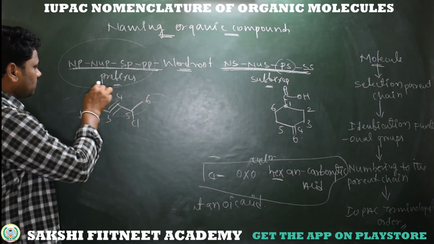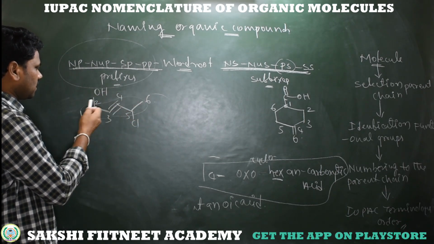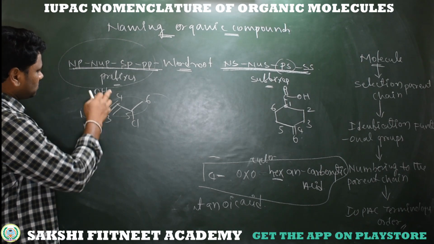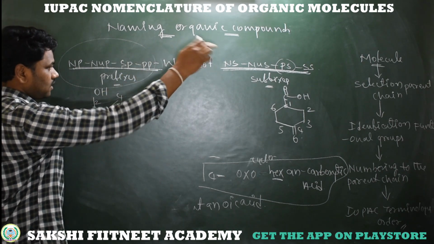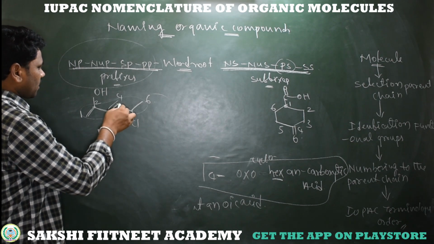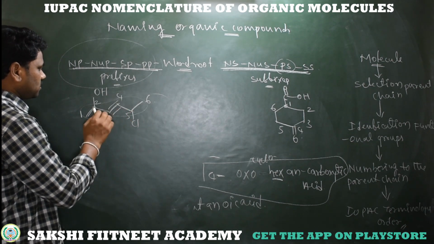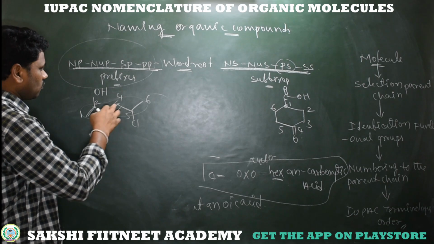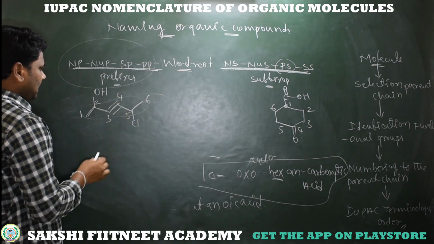At the second position we have a hydroxy group, so we consider it an alcohol because this is the major functional group. I am taking it as the secondary suffix. At the fifth position we have chlorine. At the third position we have unsaturation, that is a triple bond. Now what is the word root for this compound? It's hex.